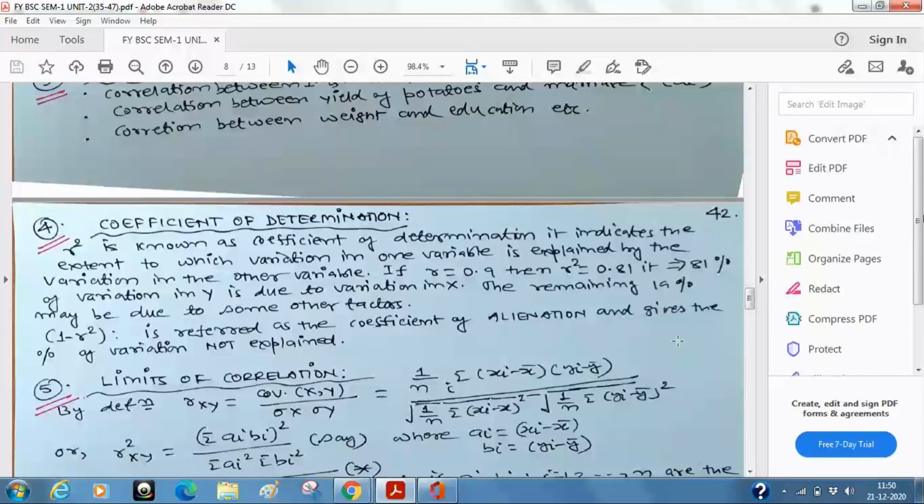Could you hear me up to where I was telling you about 1 minus r square? Actually I am sitting in my lobby and there is a lot of traffic going on.